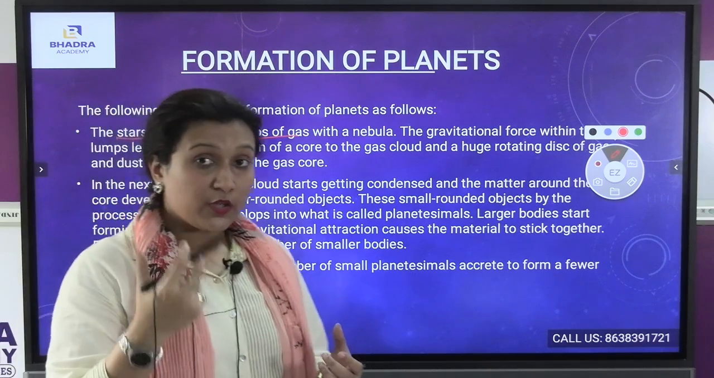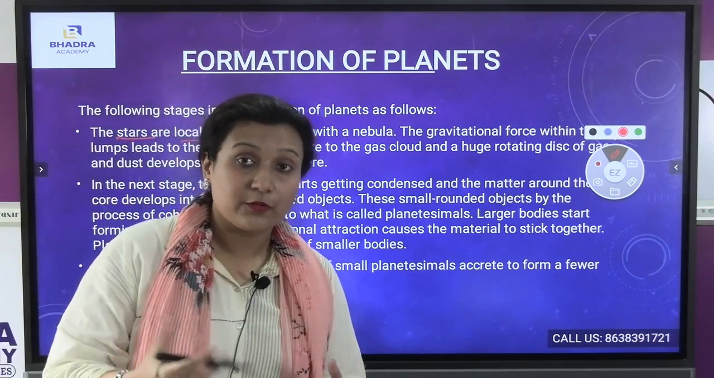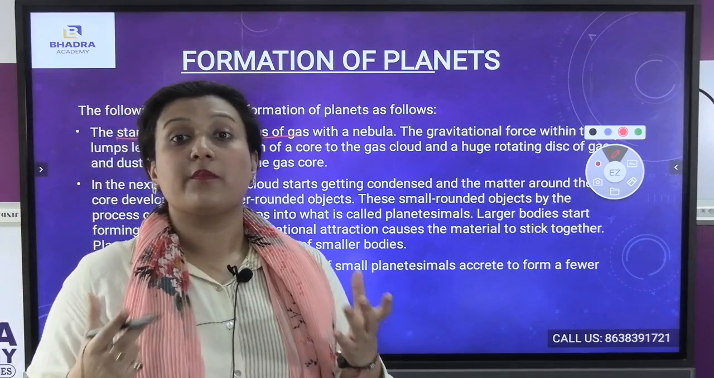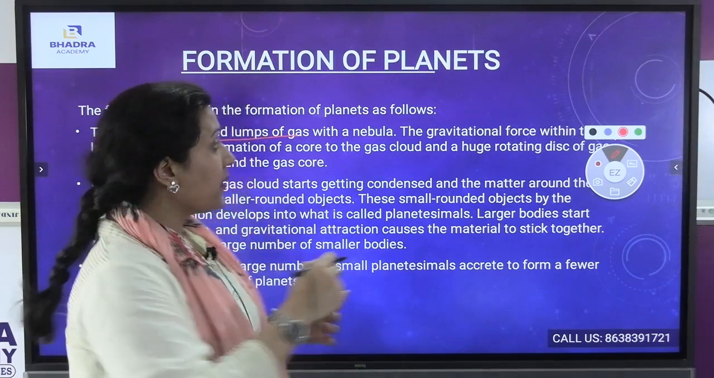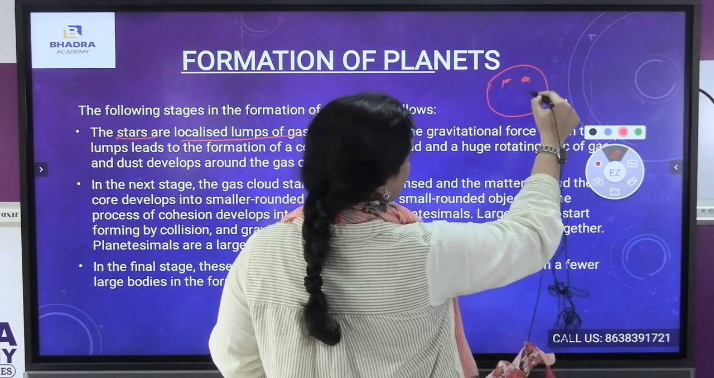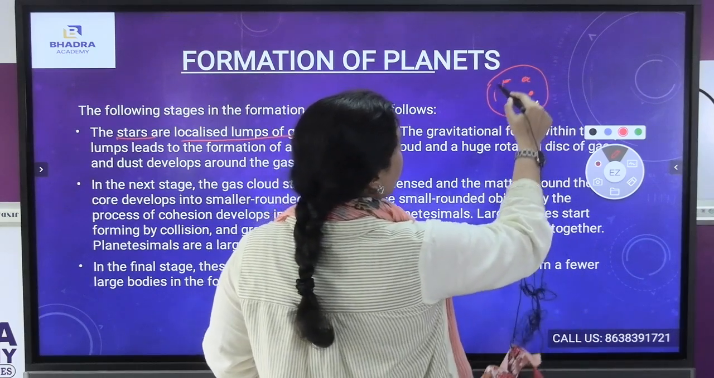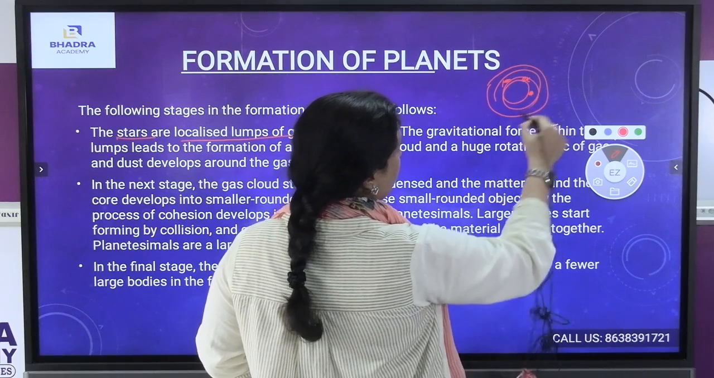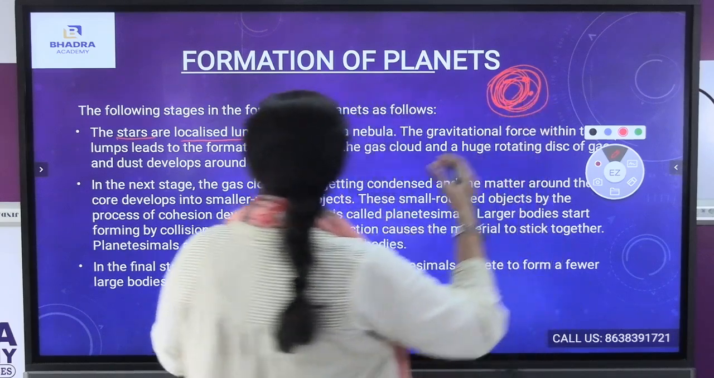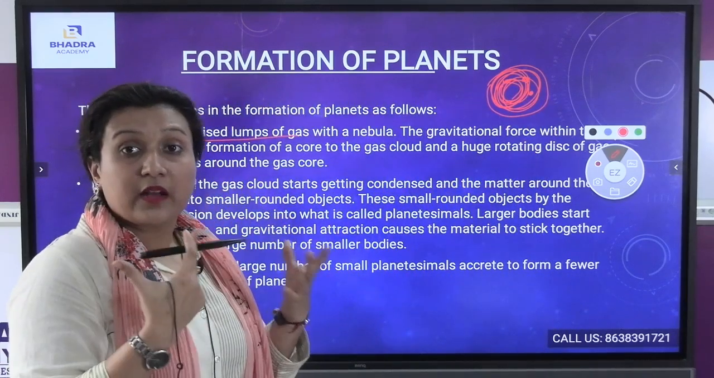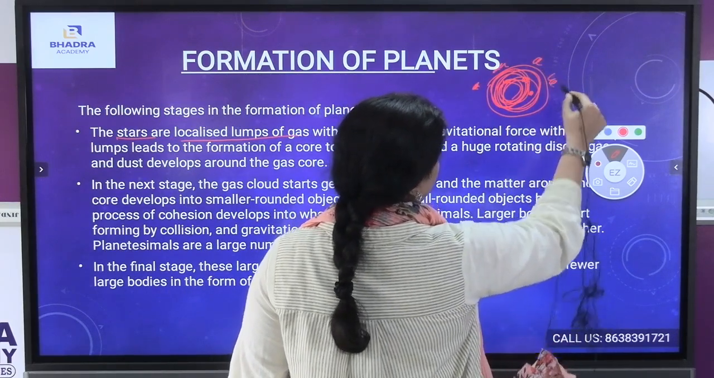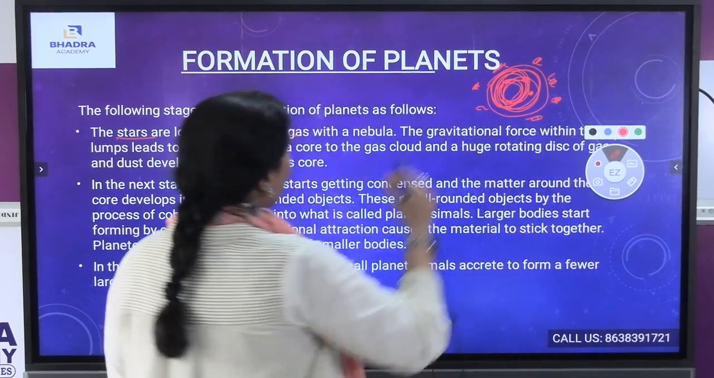Now, let me tell you very clearly. The star was comprised of lumps of gases within a nebula. It is a nebula, and here are a lot of stars. As a result, due to the strong gravitational force, it converted into a rotating disk. And those disks created a gas core all around.